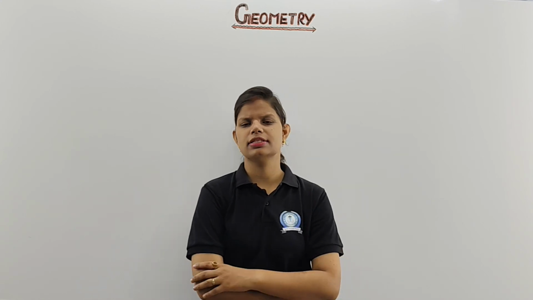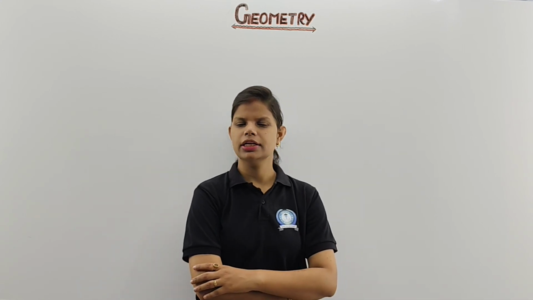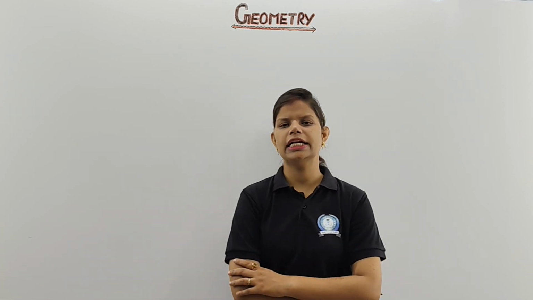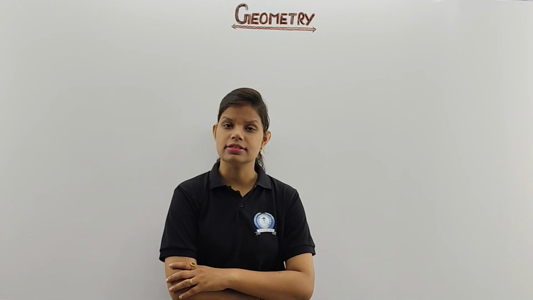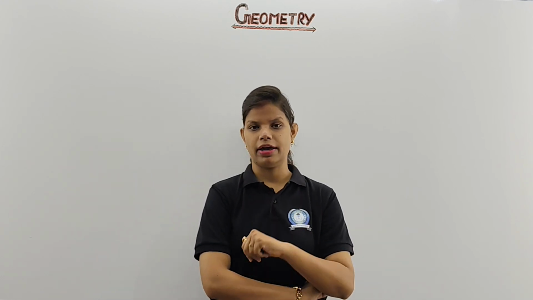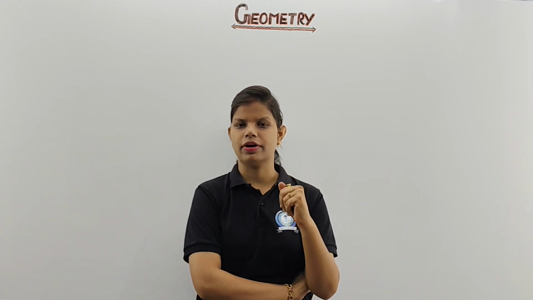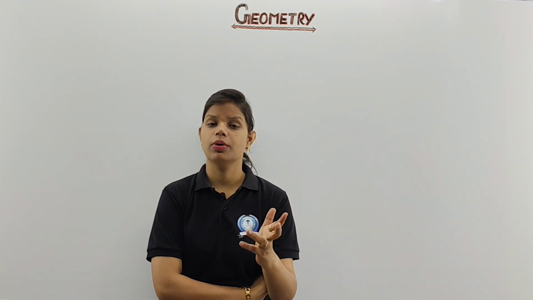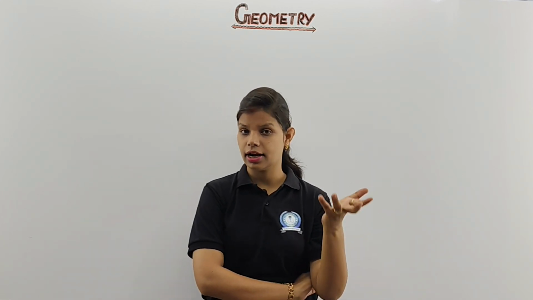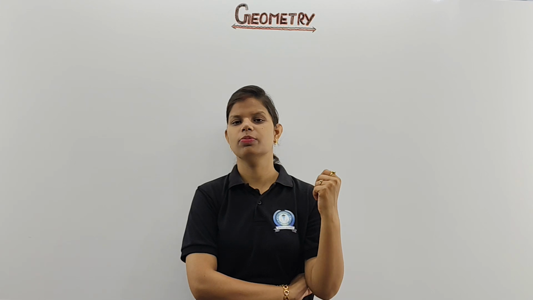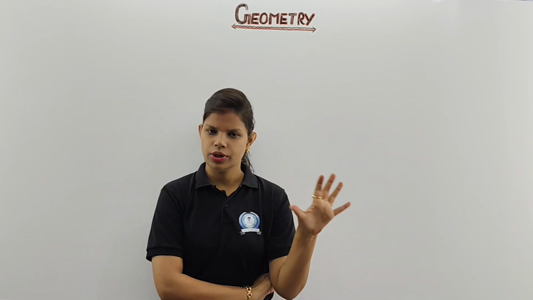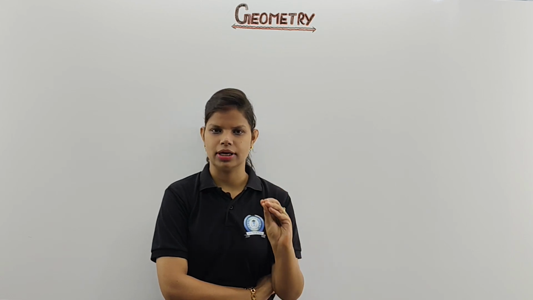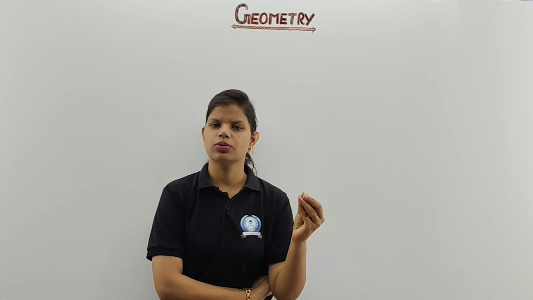I think you have read many things in your previous classes as well. But here, through this video, we are going with the detailed discussions about line, ray, line segment, point, types of angles. As you know, there are many types of angles, many types of line. We are going to discuss circle. There are many parts of a circle, and we also get numericals in this chapter. Clear? So here we have the deep discussions about our topic geometry. You can go through it.